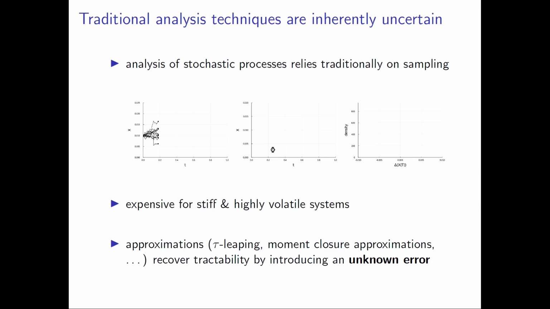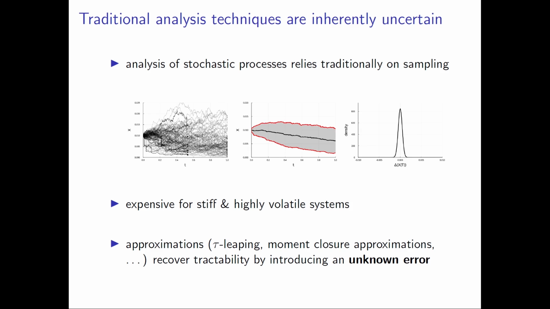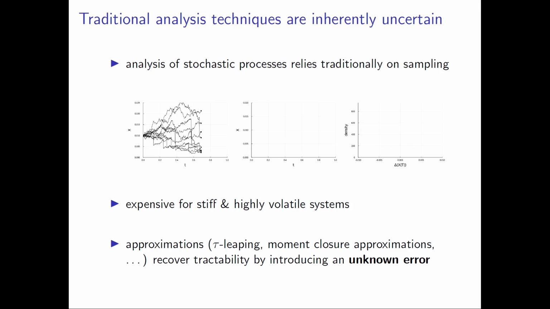Traditionally, the analysis of stochastic processes relies on brute force sampling, where we simulate a bunch of paths of a stochastic process and then use the statistics of this sample as proxy for the true statistics of the process. While this is generally a very powerful strategy, it may break down, however, if the process under investigation is highly volatile, stiff, or both, then rendering simulation expensive and convergence of sample statistics to the true statistics slow.